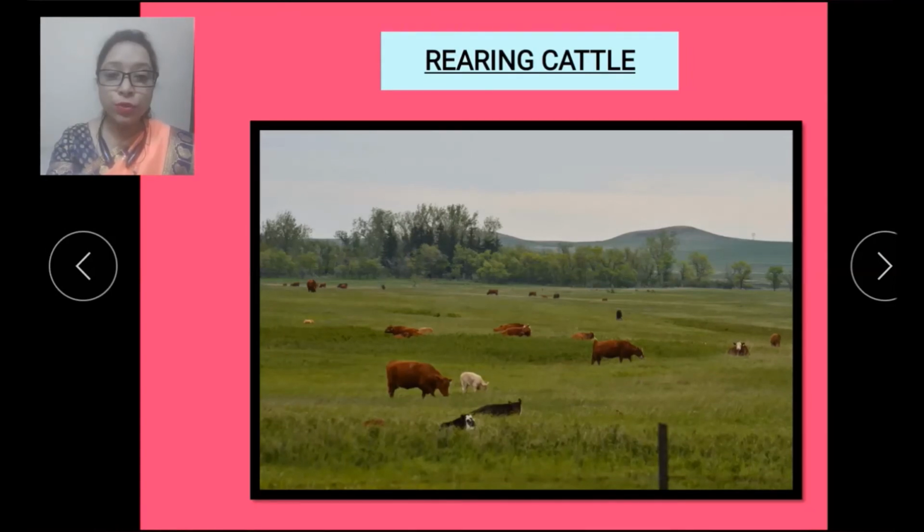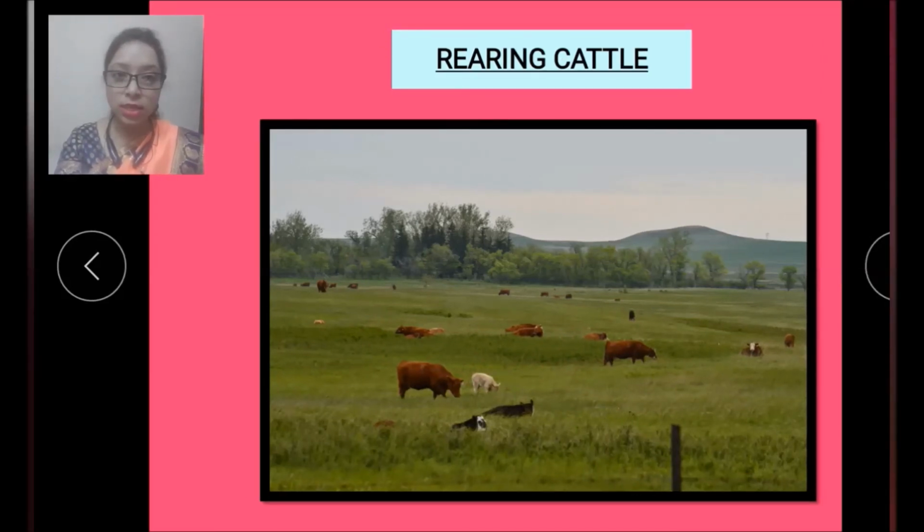So now, for what are cattle raised? Cattle are raised for beef and dairy products. So that is why the cattle are raised in the western part of the prairies. Now let's see next.